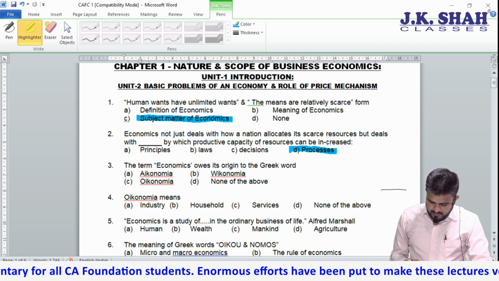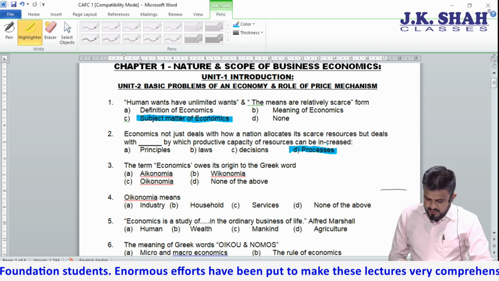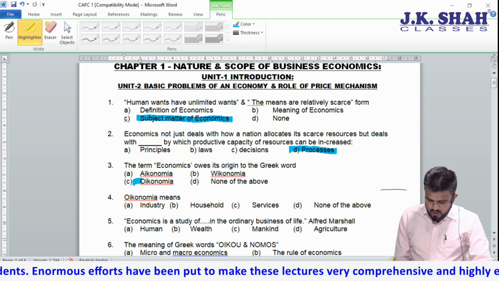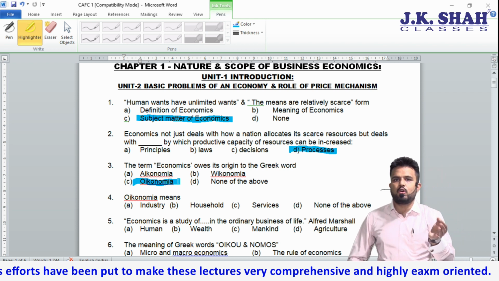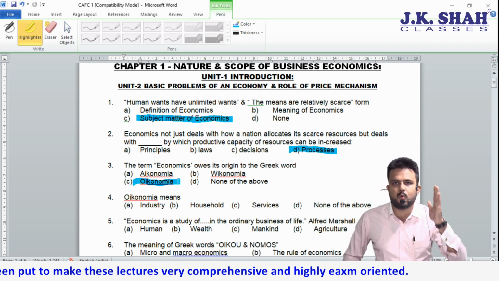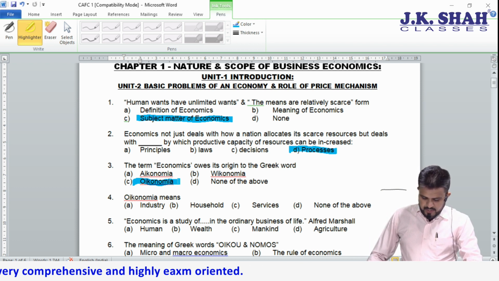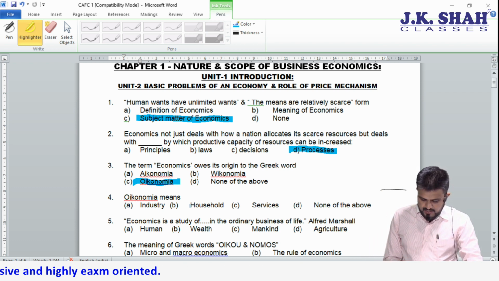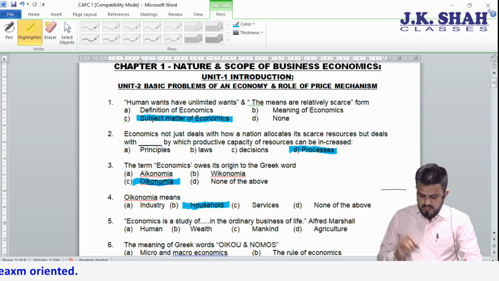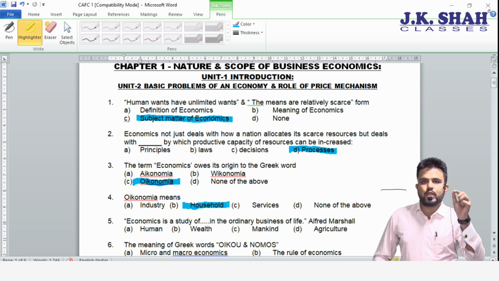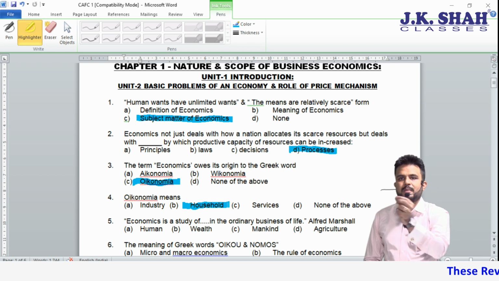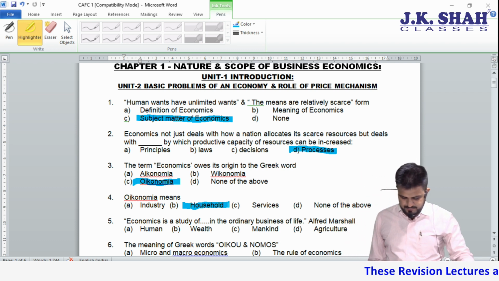Third, very simple: the term economics owes its origin to a Greek word oikonomia, oikonomos, oikonomia, one and the same. It's a Greek word. Oikonomia means, now you people know the answer, household. So oiko means household, nomia or nomos means management.